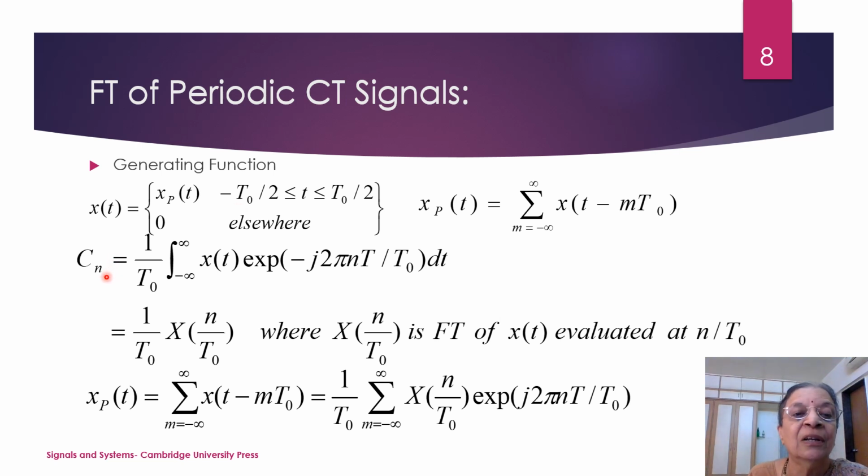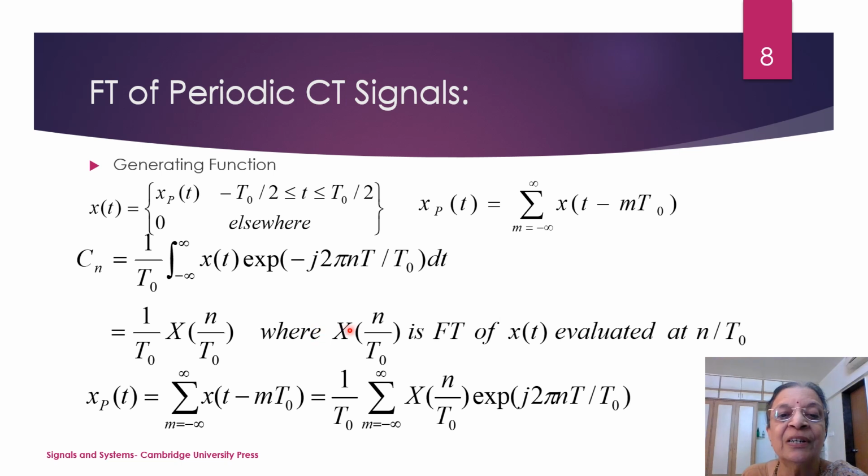So I can write the corresponding Fourier series coefficients Cn as 1 upon T0, integration from minus infinity to infinity of x(t) exponentiation of minus j 2 pi n t upon T0 dt. This is according to the Fourier transform formula. So I can write it as 1 upon T0 into X(n upon T0), where X(n upon T0) is the Fourier transform of x(t) evaluated at n upon T0. So if you evaluate it at n equal to 0, you get the corresponding coefficient for x(t).